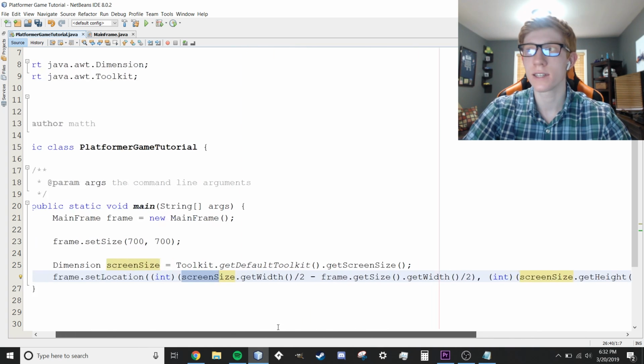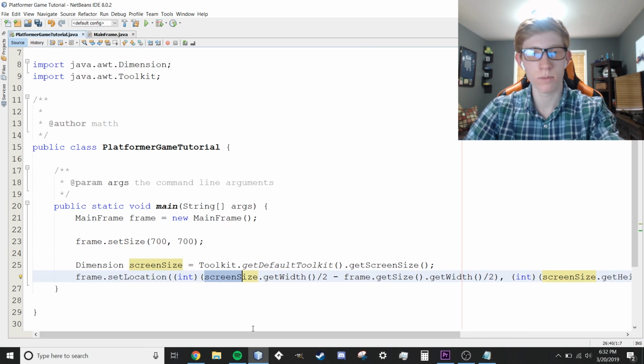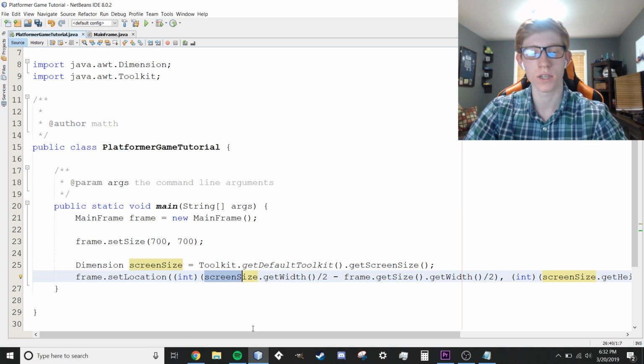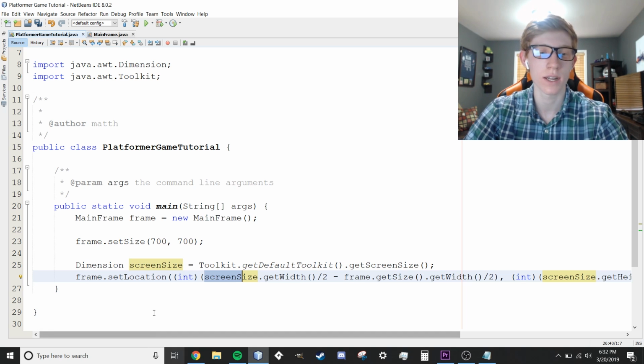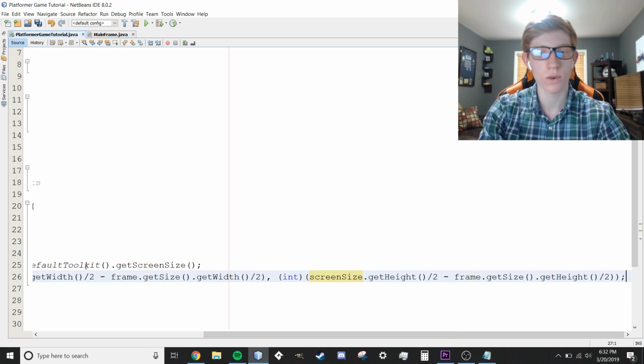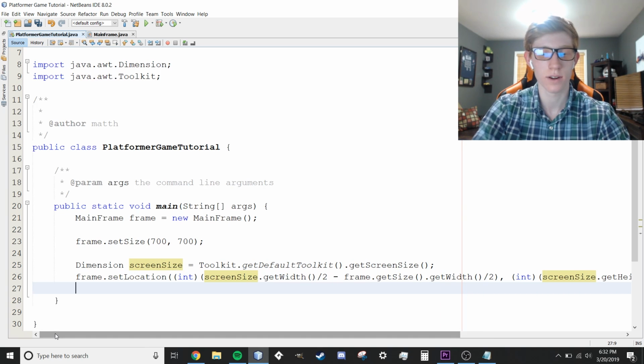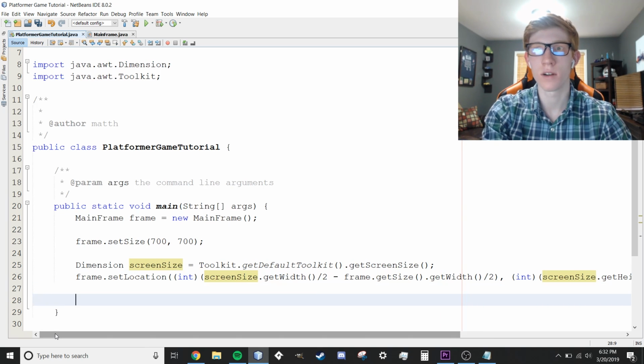And all this does is it's going to take the size of our entire screen, divided by 2 to put it in the middle. Then it's also going to subtract the width of our frame and divide it by 2, because otherwise the top left corner would be in the middle of the screen, but we want the middle of our frame to be in the middle of the screen. And I'll show you guys that in just a second. But again, not the most important line. If you don't want to even add that, you don't have to, but I know that's kind of complicated. Don't worry about understanding everything there. That's probably the longest line we'll have in this entire program.